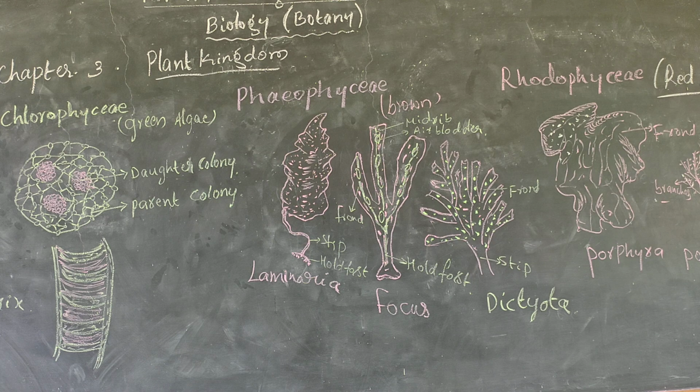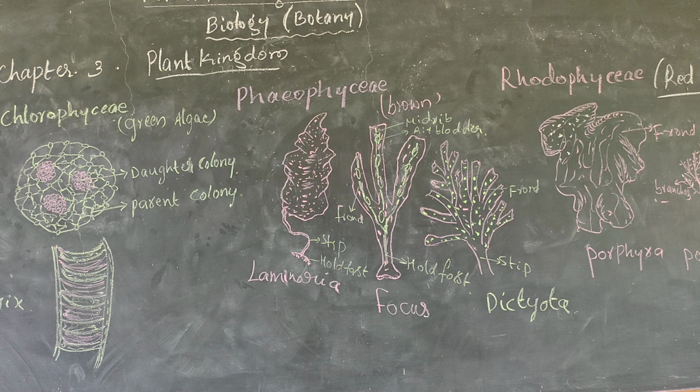The carotenoids and xanthophylls are responsible for the coloration; remember that word, xanthophyll. Xanthophyll pigment is responsible for the brown color, and they also prepare their own food materials. Holdfasts are responsible for the attachment, and a stem-like part protects the plant. Examples here are Laminaria, Fucus and Victoria.